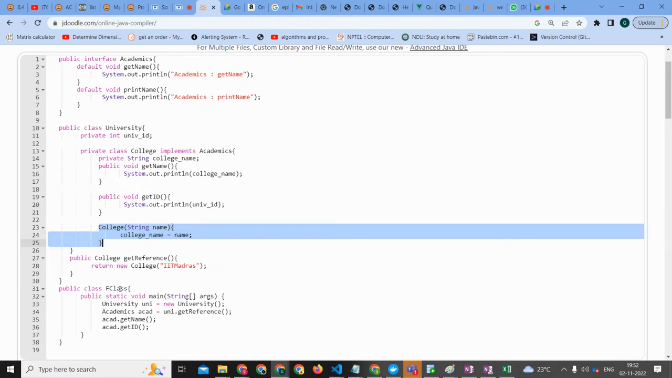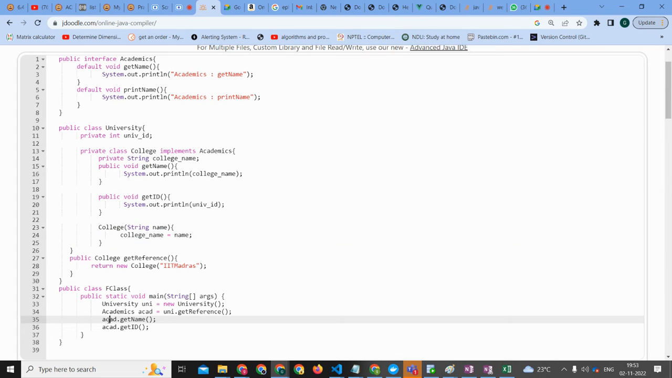Okay, so we will come back for any. Ayush, go ahead. So we call the get reference, and we are creating an object, and it is getting returned, and ACAD is saving the new college object, right? Yeah.